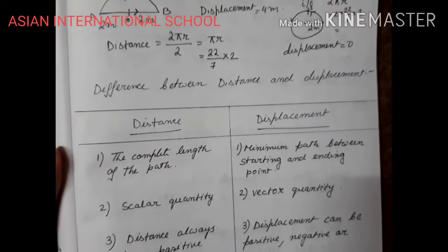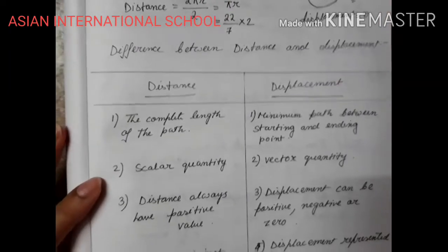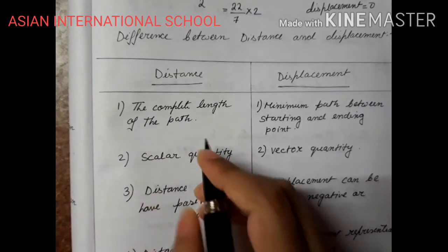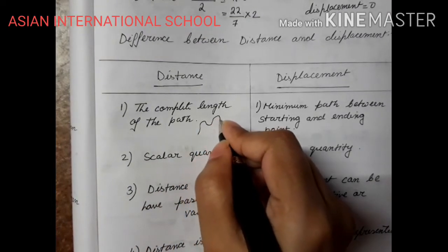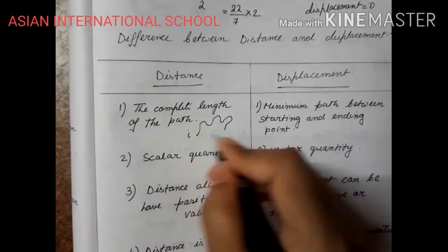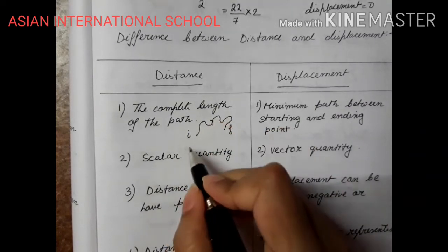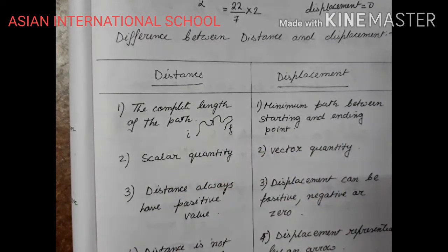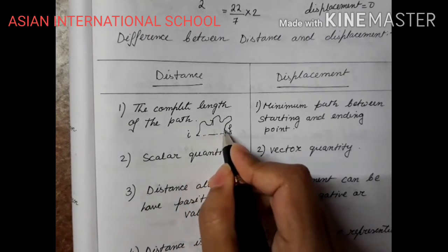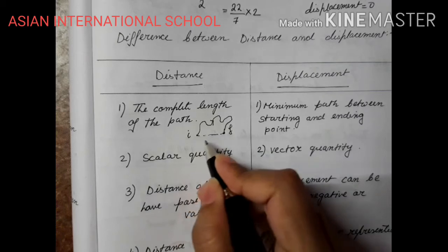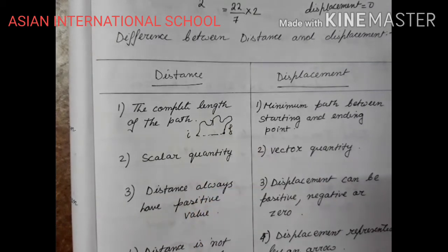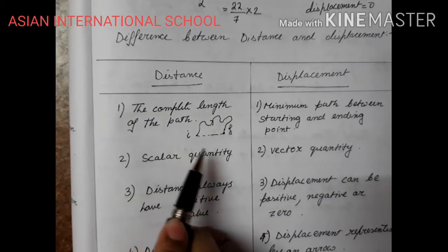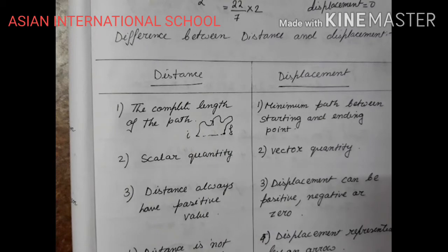So, let us try to understand the differences between distance and displacement. Distance is the complete length of a path, how much it has travelled. If it is travelling in this way, this way, this way, this is the initial point, this is the final point. Okay. This is the complete path, where the minimum path between the starting and ending point is your displacement. This much will be your displacement, right? But this will be the distance. So, distance depends on the path, whereas displacement depends on the initial and final position, from where to where the body is displaced.